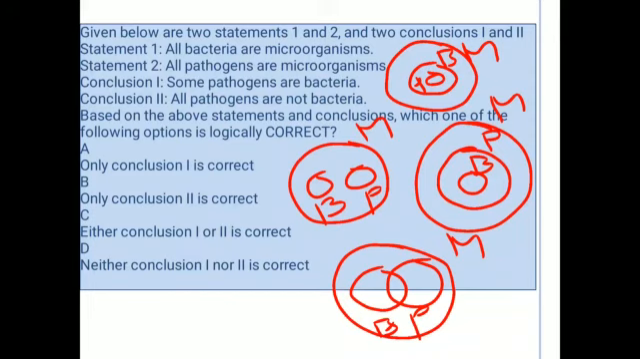And coming to the last one, here all the bacteria are microorganisms and all the pathogens are microorganisms, and there is an intersection between these pathogens and bacteria. So some part of the pathogens are bacteria, that is true here, and all pathogens are bacteria, that is violated here. That means here either conclusion 1 is correct or conclusion 2 is correct, but not both the conclusions are correct in any of the cases. So the option 3, either conclusion 1 or 2 is correct here.